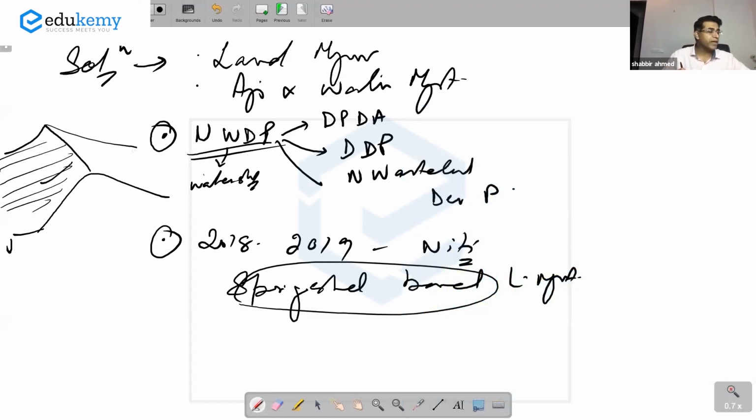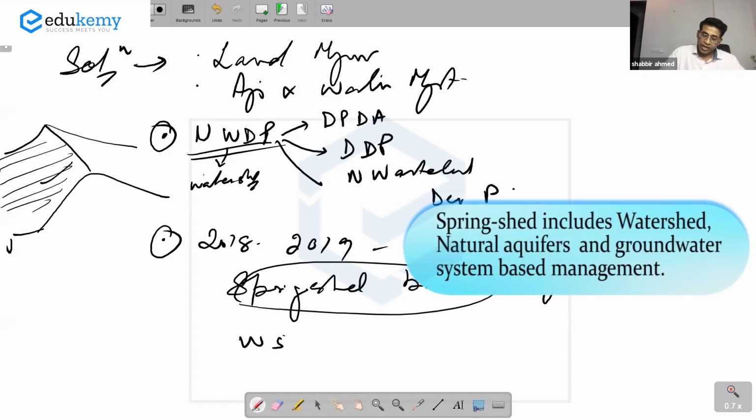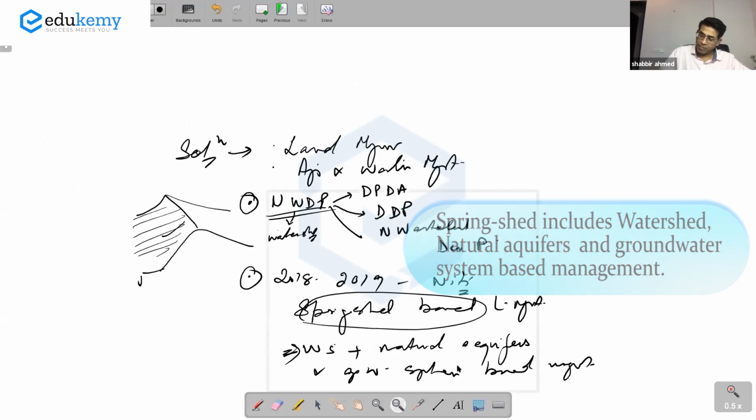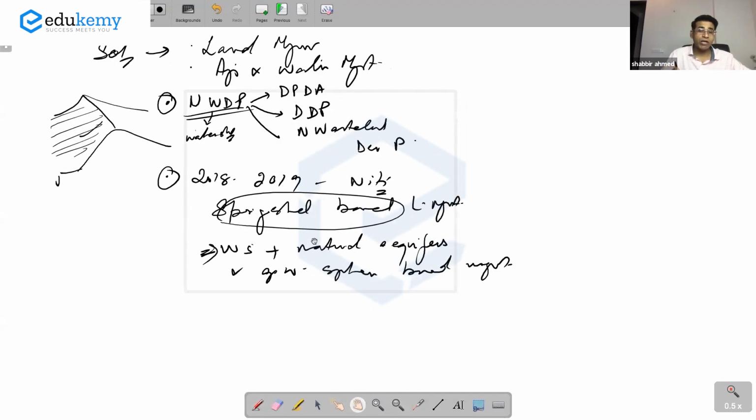Spring shed is a bit different. Spring shed includes watershed plus the natural aquifers and groundwater system based management. What is a spring shed based management? It is a watershed management along with integration of natural aquifers, integration of groundwater systems for managing and use of